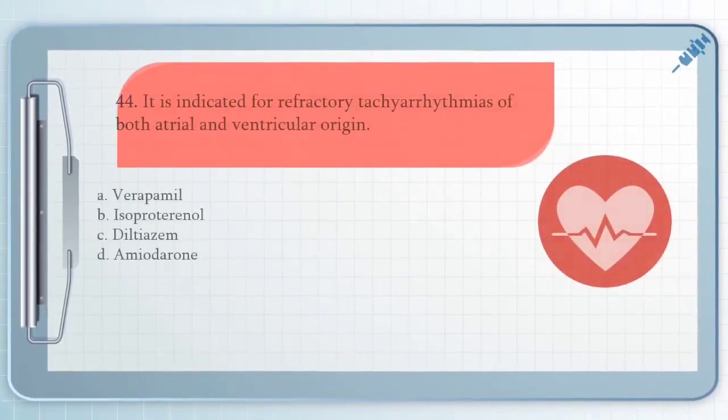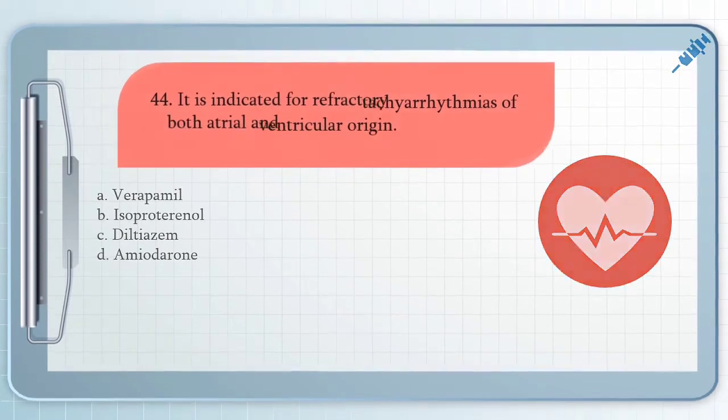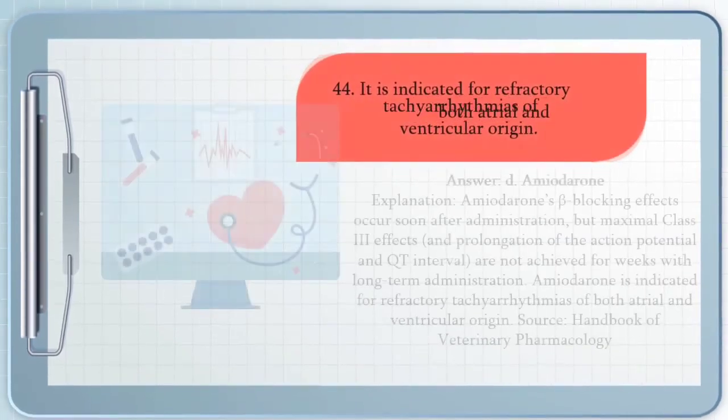For question number 44, it is indicated for refractory tachyarrhythmias of both atrial and ventricular origin. A. Verapamil, B. Isoproterenol, C. Diltiazem, D. Amiodarone. The answer for this question is letter D.